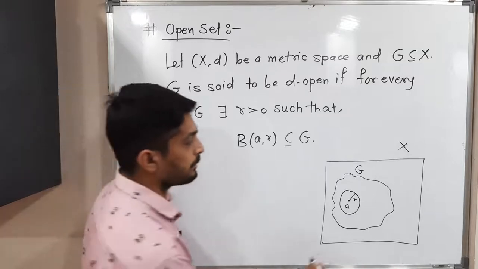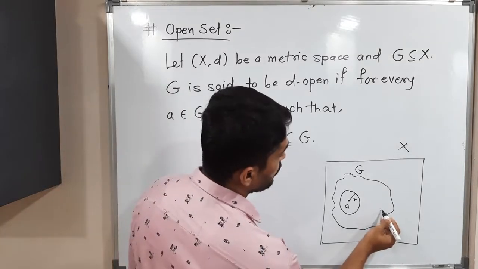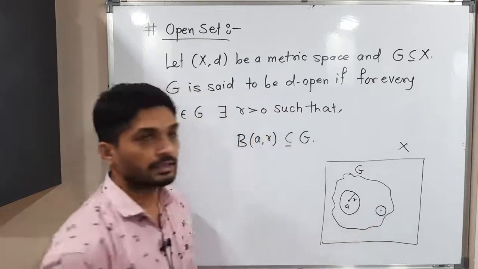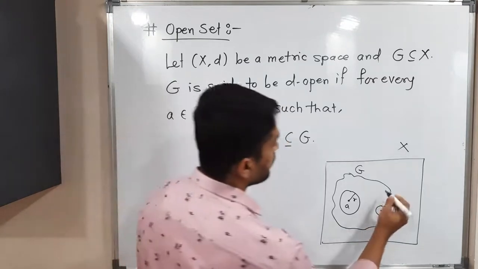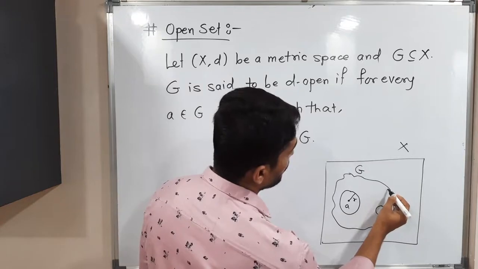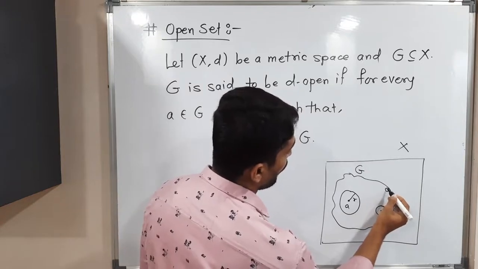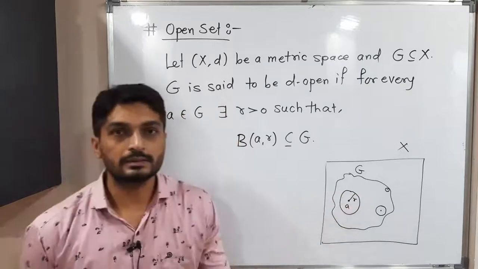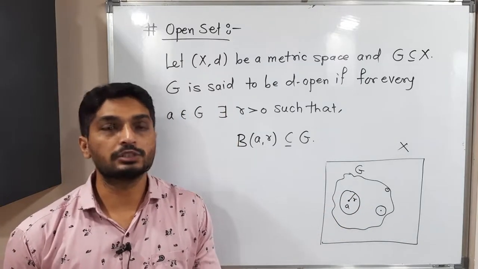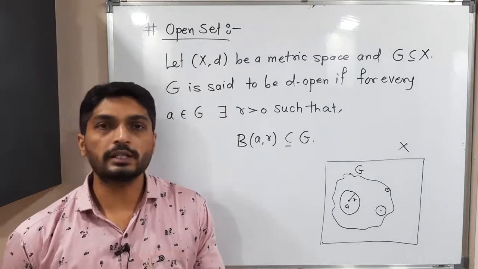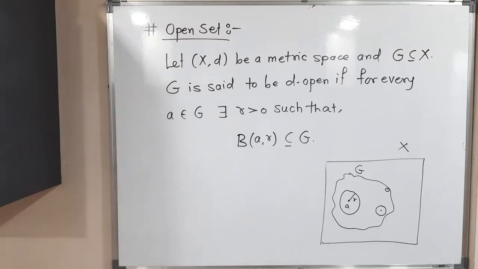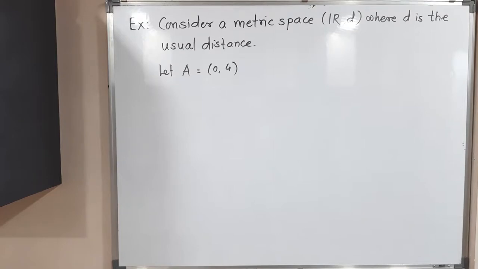Okay, that means if you take a point here, then also it is possible to draw one ball around it which entirely lies inside set G. If you take a point very close to the boundary, then also it is possible to draw a ball around it which is a subset of G. Then we can say G is an open set. Okay, let us discuss one example so you can easily understand this concept. Let us discuss this example.